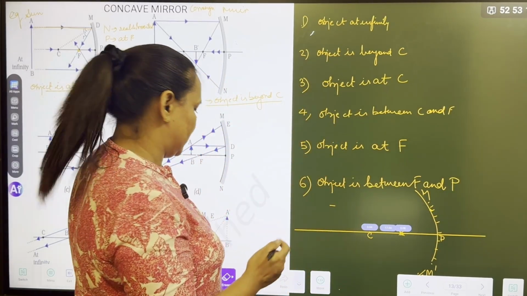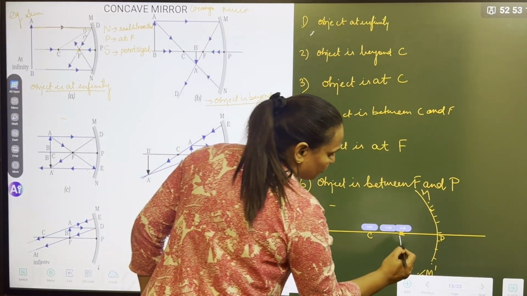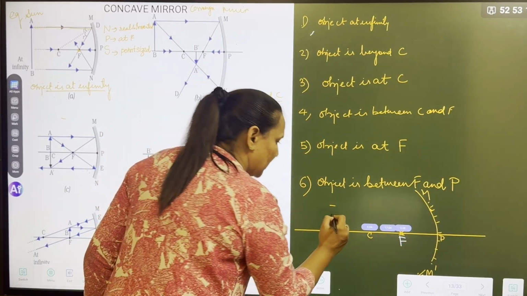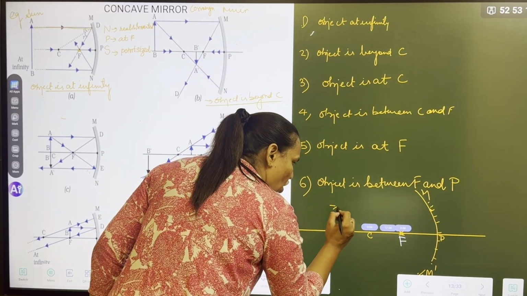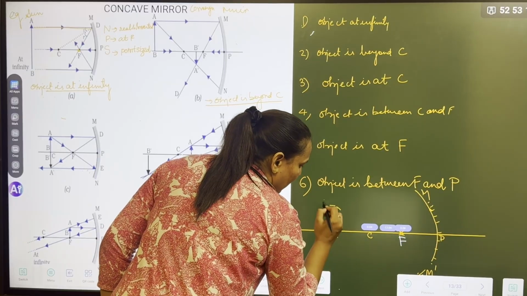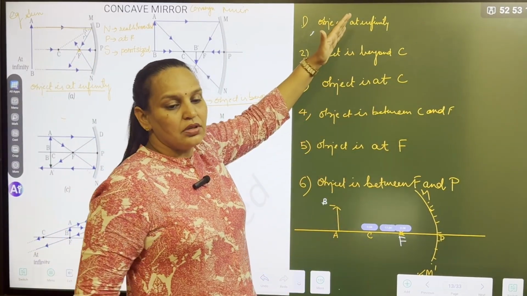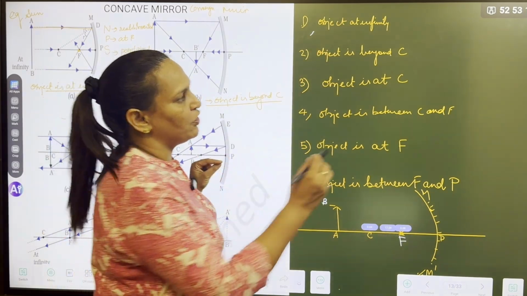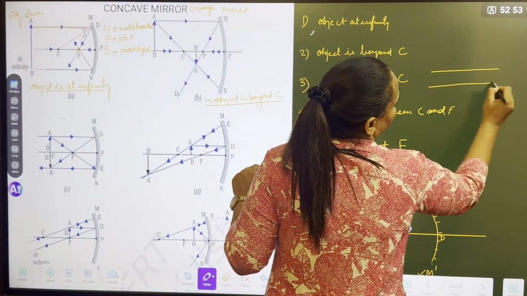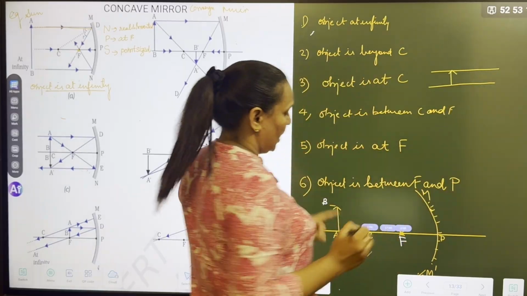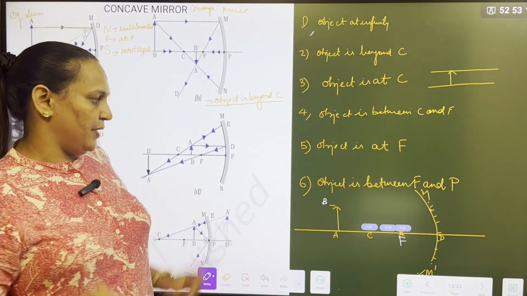C and F is there. We don't need to erase that. So object beyond C means here is the object A, B. Don't draw the object too big, it will go out of the mirror. If you have a ruled notebook, one line object is enough. And never forget to name AB.